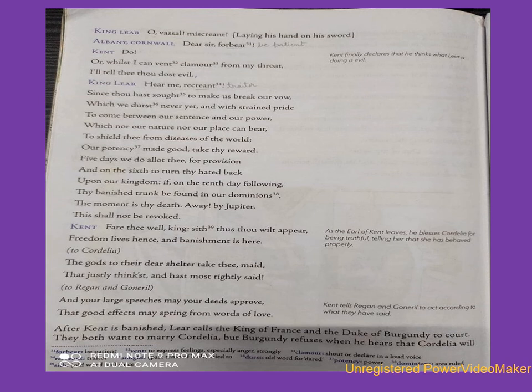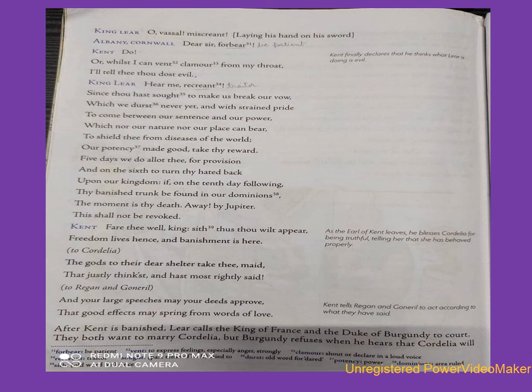Then Kent says, fare thee well, king. Sith thus thy will appears, freedom lives hence and banishment is here. To Cordelia he says, the gods to their dear shelter take thee, maid, that justly think'st and hast most rightly said.